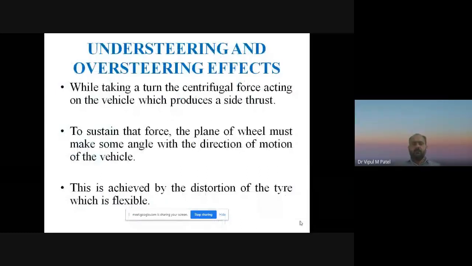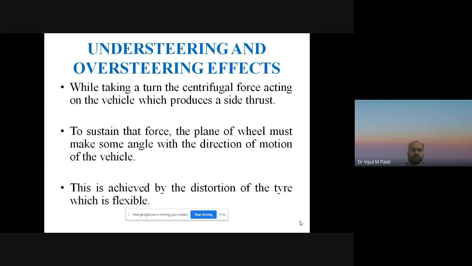Okay. So today we are going to discuss understeering and oversteering and wheel alignment, or we can say the significance of toe-in, toe-out, camber, caster, kingpin inclination, etc., and the importance of wheel alignment. In the previous lecture, we already discussed understeering and oversteering in chapter number 1, lecture number 3. So today we will learn about understeering and oversteering. What is understeering and what is oversteering?